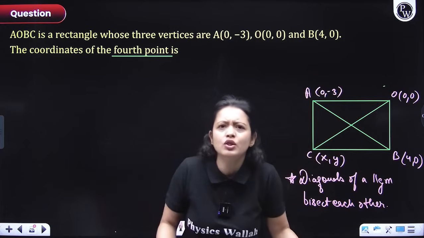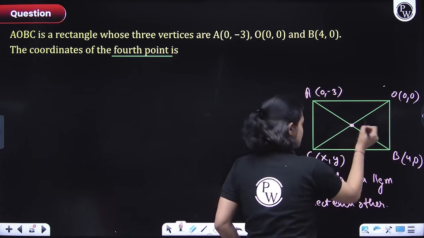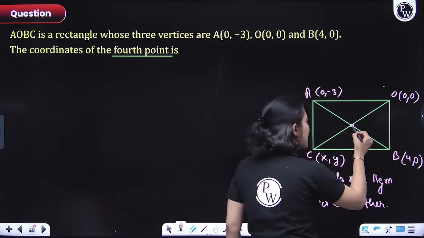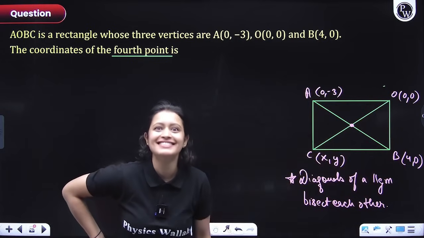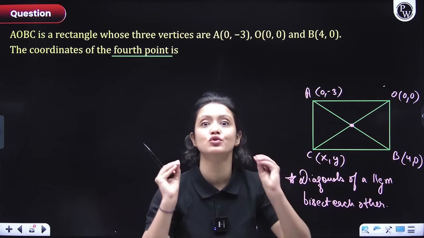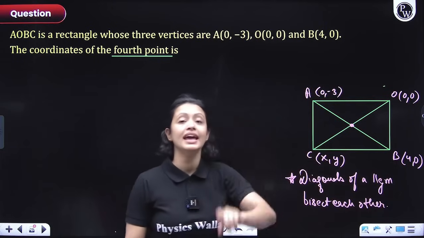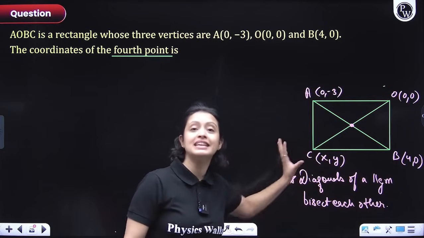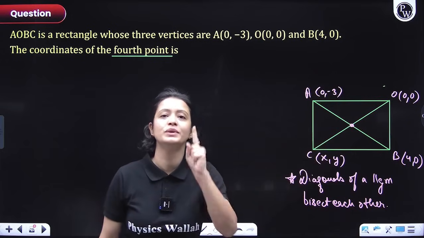What does that mean though? It basically means that wherever these diagonals intersect, that point has to be the midpoint of both of the diagonals. That means for both diagonals, the midpoint has to be the same. So remember, diagonals of a parallelogram bisect each other. In coordinate geometry, this basically means that the midpoint of both the diagonals has to be the same.